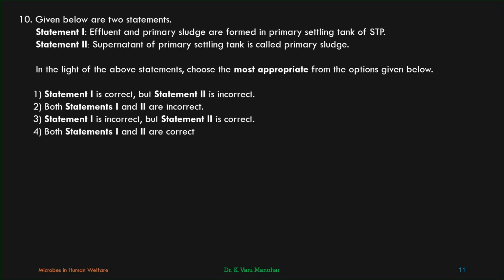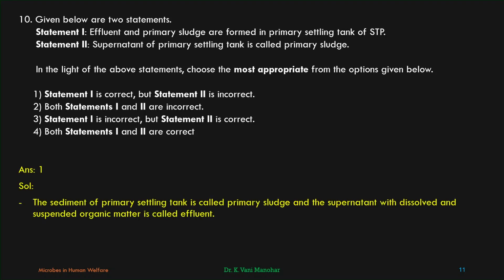Supernatant of the primary settling tank is called primary sludge. This is wrong. Primary sludge is the settled one, which consists of sand, silt, grit, etc. So statement 2 is wrong. Statement 1 is correct. Statement 2 is incorrect. First one is correct. Let us see the answer. The sediment of the primary settling tank is called primary sludge, and the supernatant with the dissolved and suspended organic matter is called effluent.